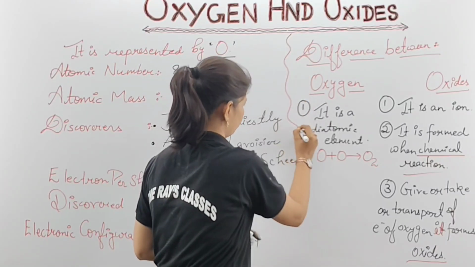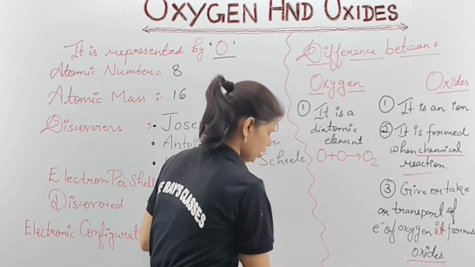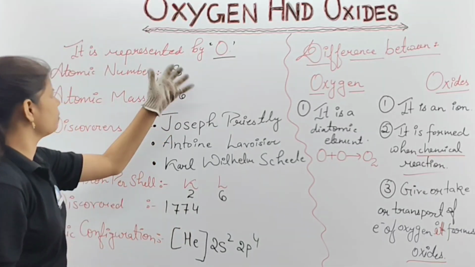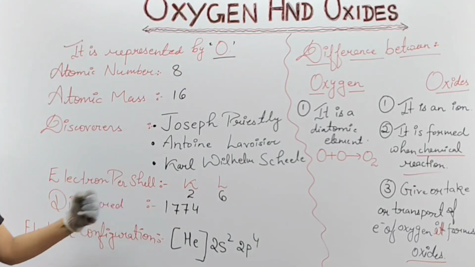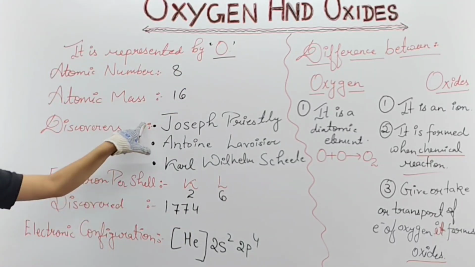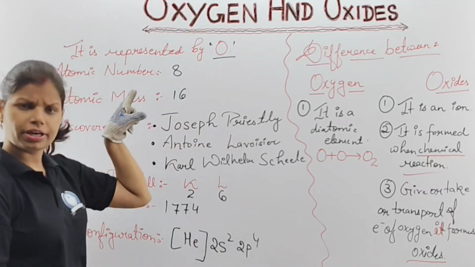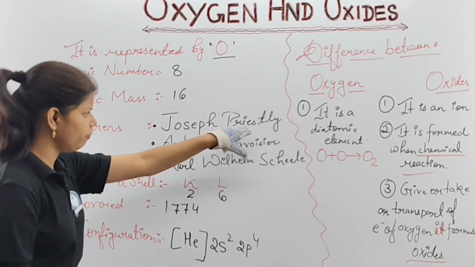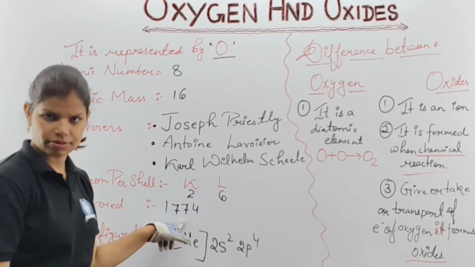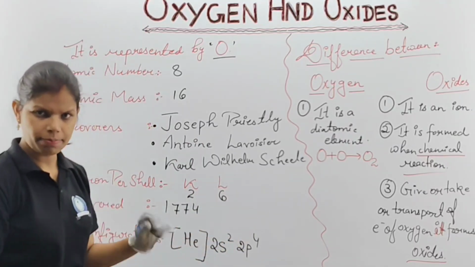Here I'll underline for your reference. Please don't be confused. So in the first point we discussed the representation as well as atomic number, mass number, discoverers, electron. These questions will be asked again and again in the examinations. So discoverers are different, but finally who discovered it? Joseph Priestley, in which year? 1774. Clear for you to understand that?